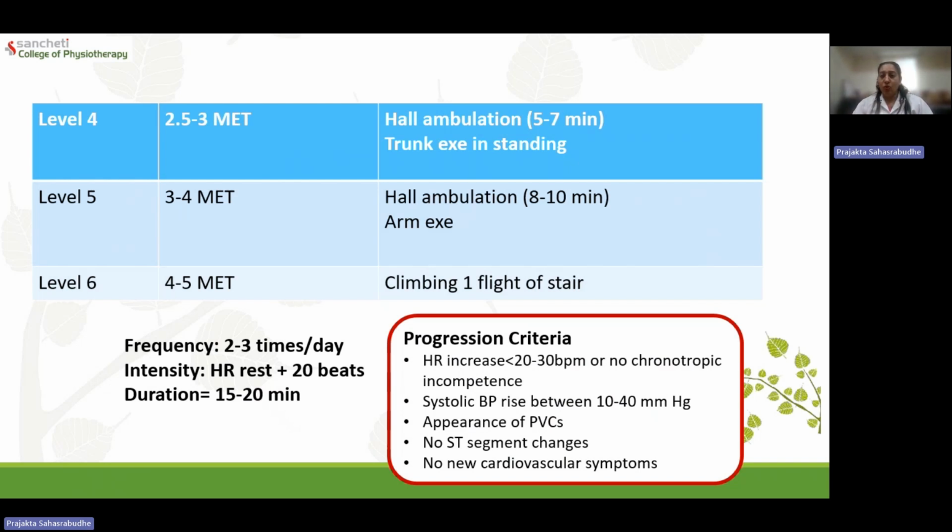Now, whenever we are progressing from level 1 to level 2, this is my progression criteria, that my heart rate increase should not be more than 20 to 30 beats per minute as compared to the resting.